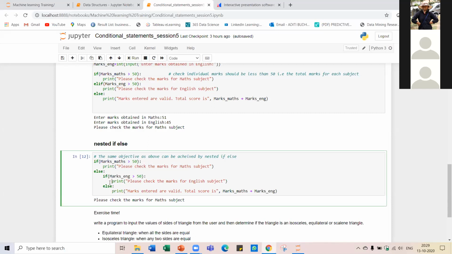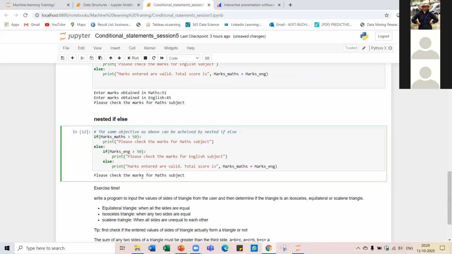So here, if you see, I'm using tab twice. This will tell Python that this piece of code actually belongs to this if block, right?